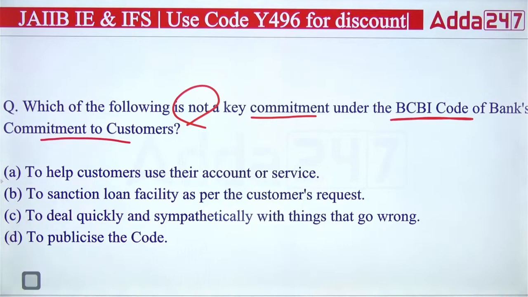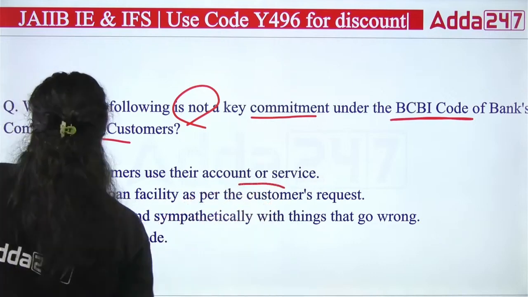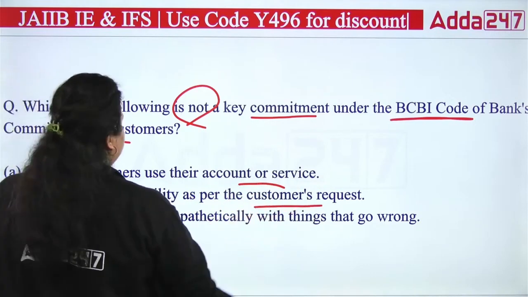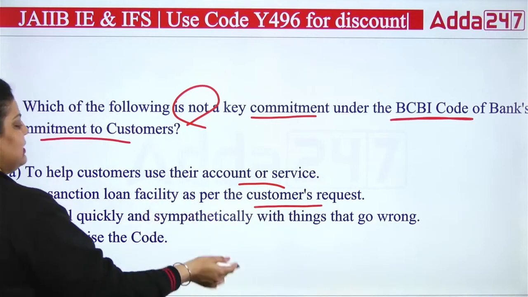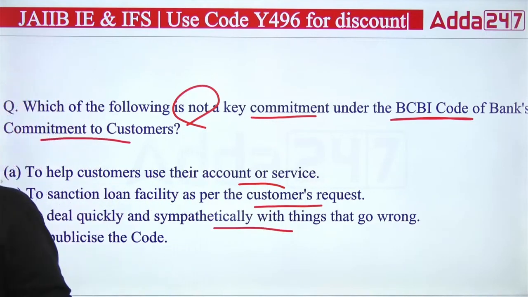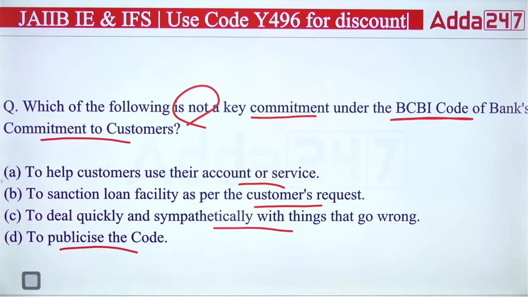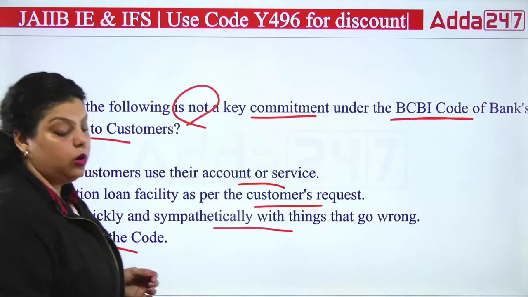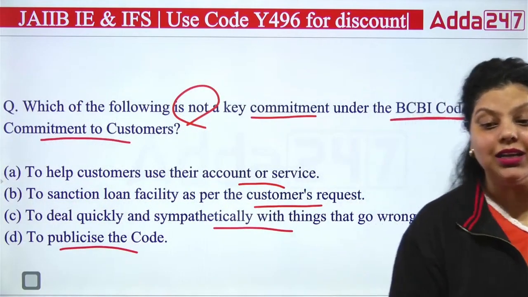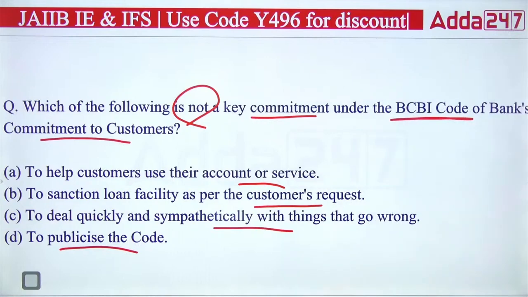To help customers use their account or service, to sanction loan facility as per the customer's request, to deal quickly and sympathetically with things that go wrong, and to publish the code. A, B, C or D? So what do you think? Which of the following is actually not a key commitment here? A, B, C or D?